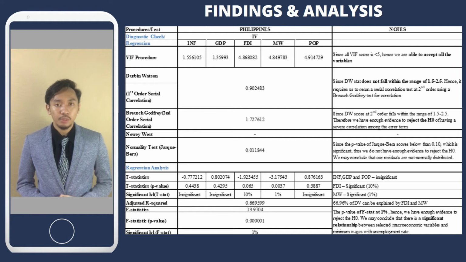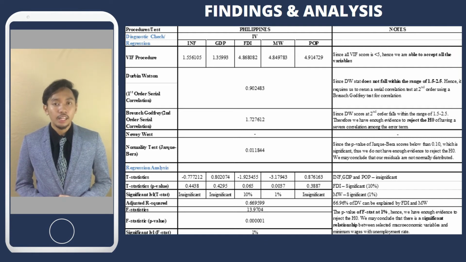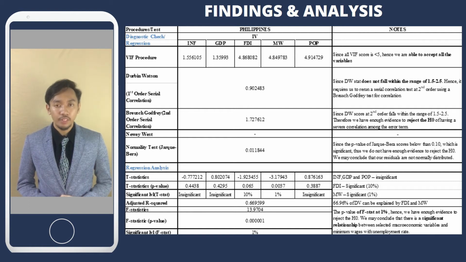Next stage is Durbin-Watson to detect any serial correlation in error terms. The rule of thumb is that the Durbin-Watson stat has to fall within the range 1.5 until 2.5. If the Durbin-Watson stat does not fall within the range, serial correlation between the error terms exists. As for Philippines, the Durbin-Watson stat did not fall within the range of 1.5 until 2.5. Serial correlation between the error terms exists.